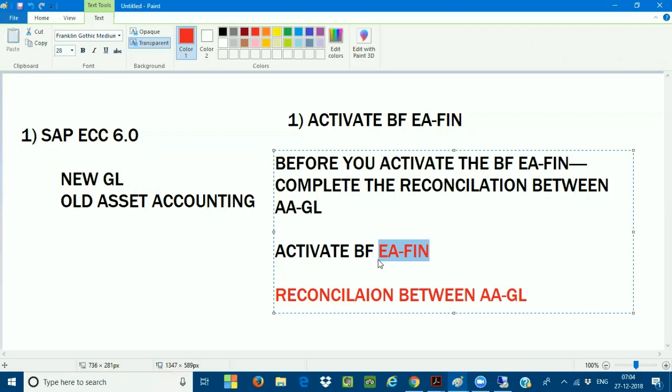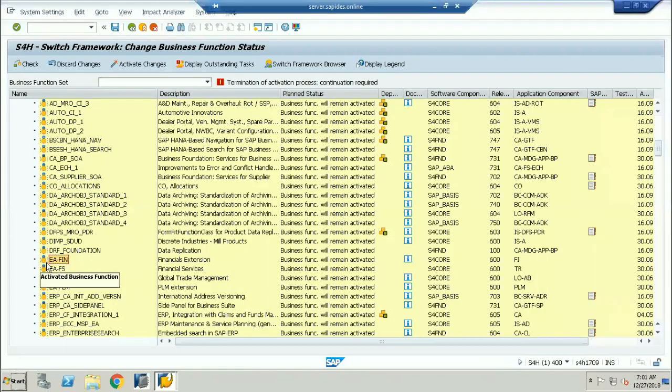Now, my question: when should I activate this EA-fin? This is very, very important. You have to activate it once you complete your month-end closing activity. After you complete your month-end closing activity, you can activate this business function. Make sure that the business function is getting activated. Why? Because if I run my simplification item check, there is a standalone report.